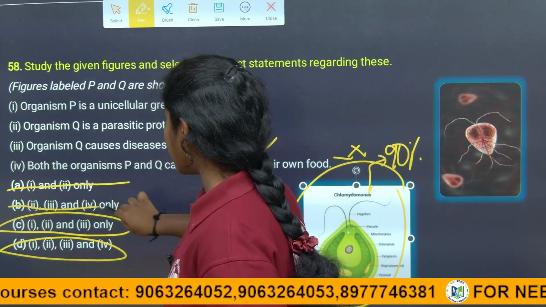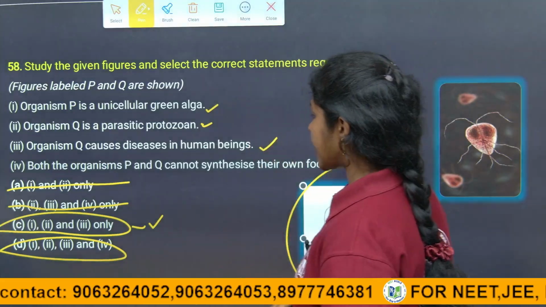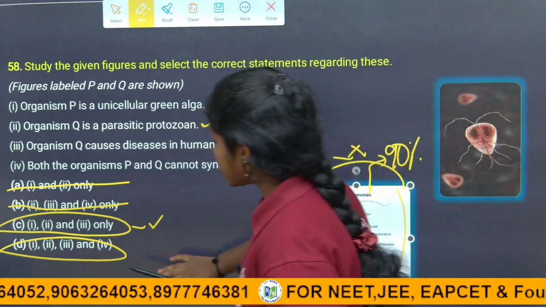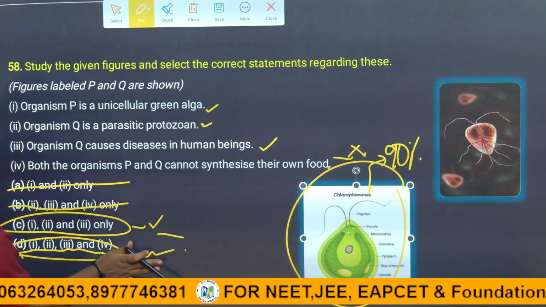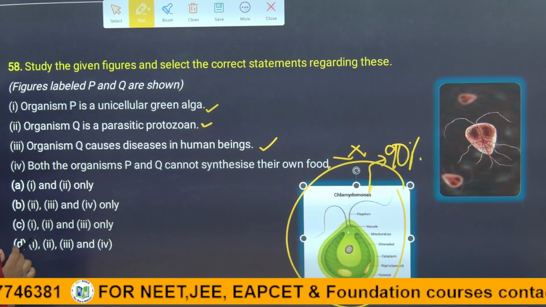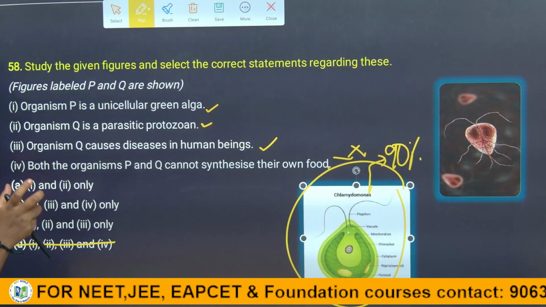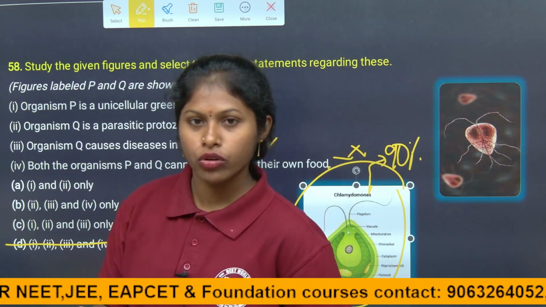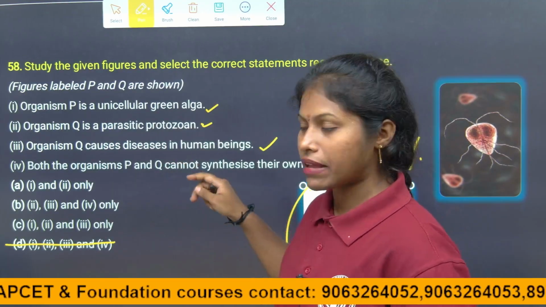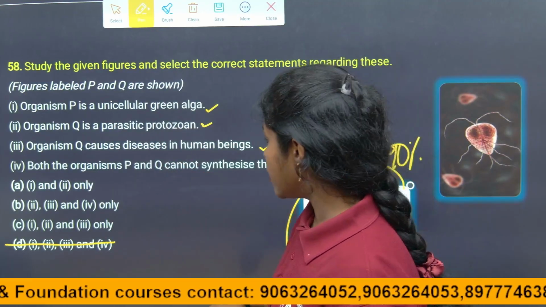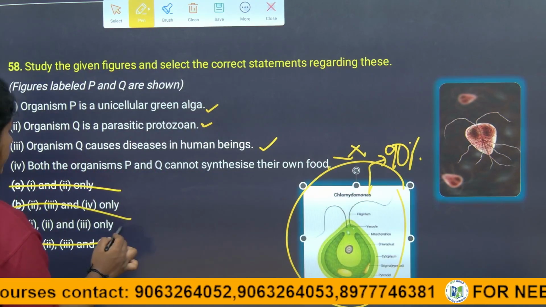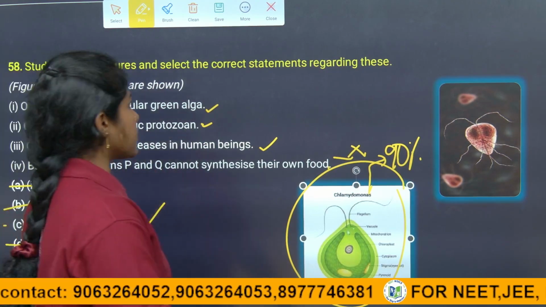So here we are eliminating option B. And coming to the next, is the fourth option right, children? It is absolutely wrong. So this is how we can eliminate option D. So elimination from the given options, you have to know about it, children. Sometimes you will be confused with the statements. Then you can follow this method to analyze the correct answer. So here the answer is, children, option C is the correct answer.